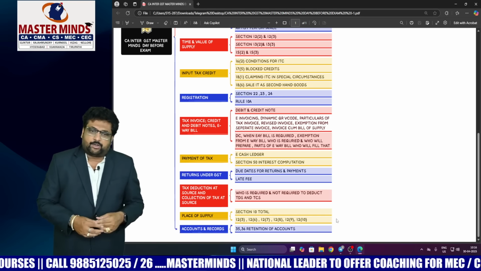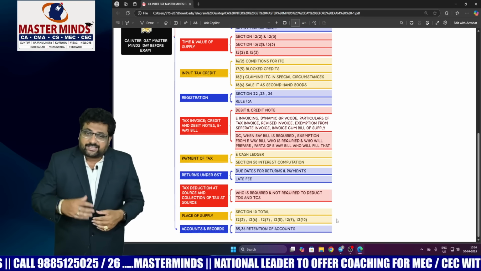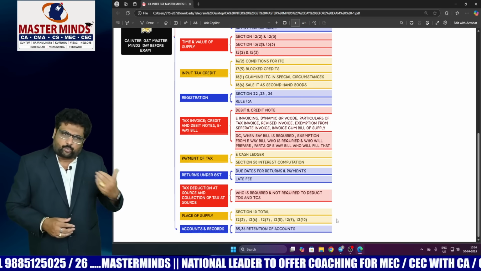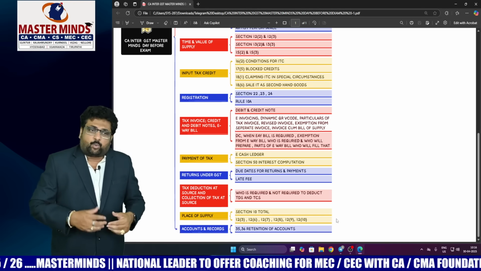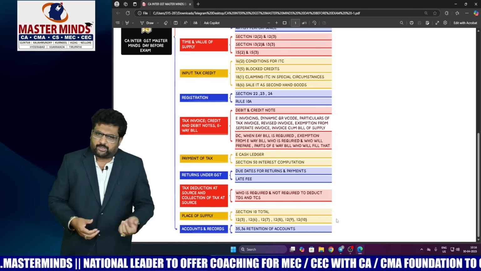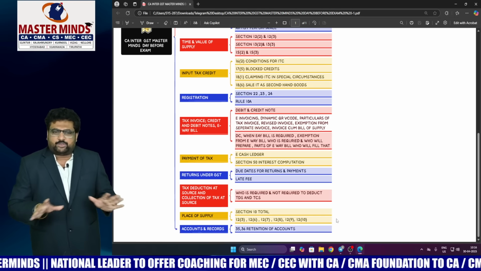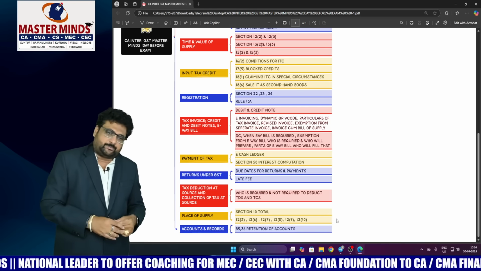And delivery challan, when an e-way bill is required, exemption from e-way bill, who is required to generate the e-way bill and who will prepare it, and what are the various parts of the e-way bill and who will fill that, and all these points are important in this particular chapter.